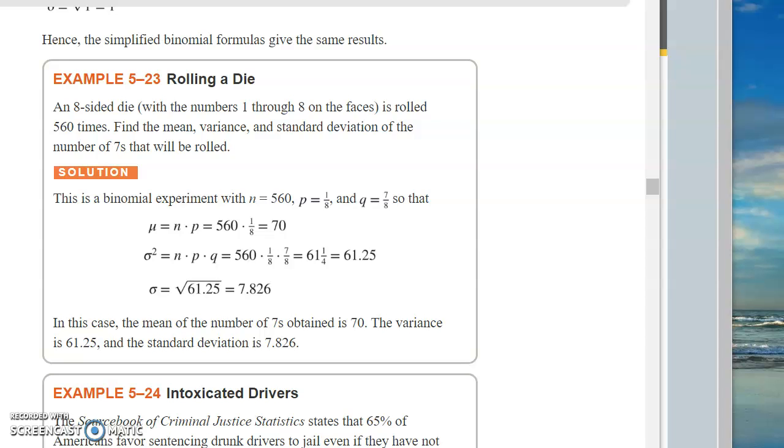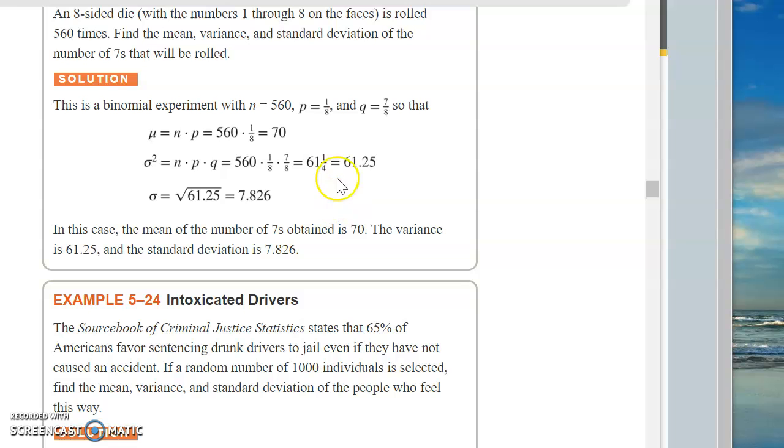So if you were, for example, using Chebyshev's theorem, you might want to say something like, hey, within 2 standard deviations, I know I'm going to get 75% of the results. So mu plus or minus 2 standard deviations. So it's going to be 70 plus or minus 2 times 7.8. So let's just round that off to 8. 2 times 8 is 16. So 70 plus or minus 16, that's 86 and 54, right? Yeah. So between 54 and 86, 75% of your results will be in there. Okay, so it's kind of a quick and dirty way of seeing what you're going to expect.